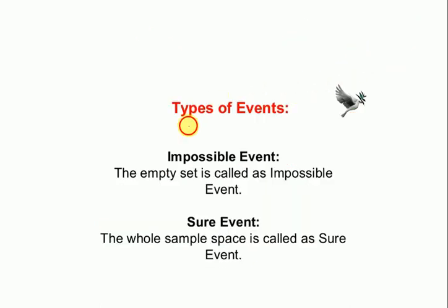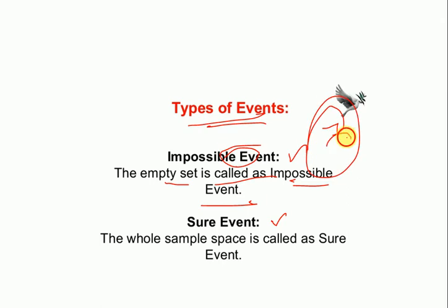The types of events are two, that is impossible and sure event. What is an impossible event? The empty set is called an impossible event. In easy words you can say when there is no chance of that outcome. Like, what is the probability of getting 7 in a dice? We know that in a dice we have numbers 1 to 6, not more than that, not less than that. So it is an impossible event because no outcome is there.